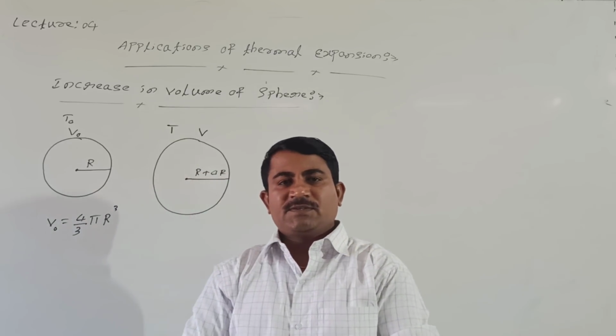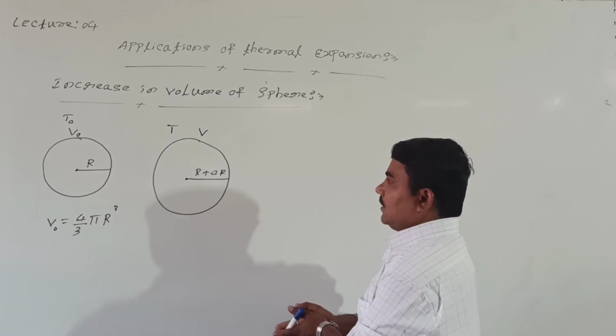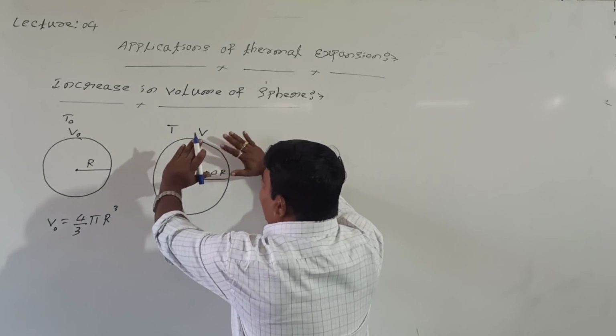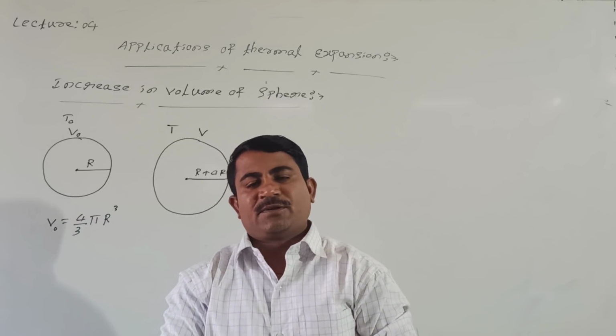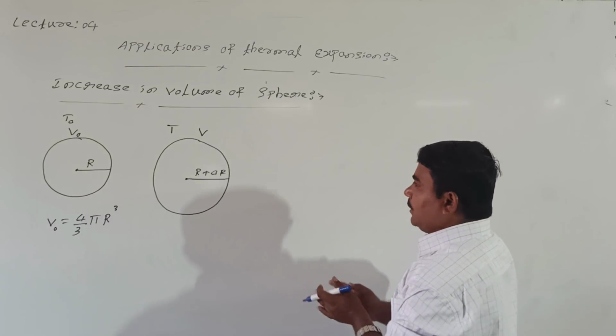Right, students? Now here what happens? We know that it expands volume-wise. We know volume expansion, how to write?